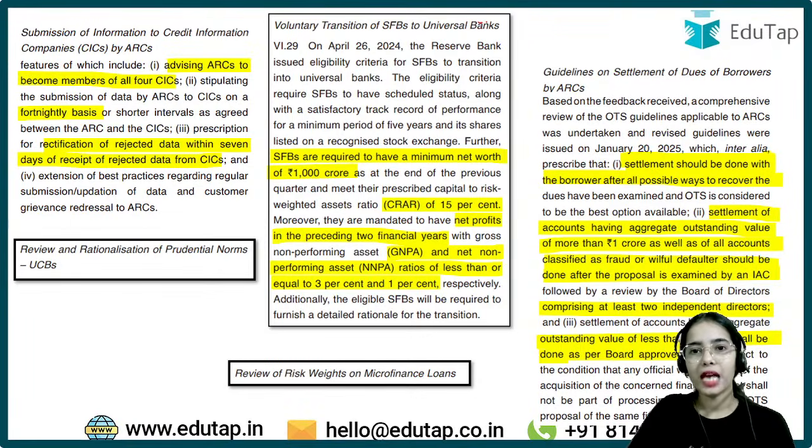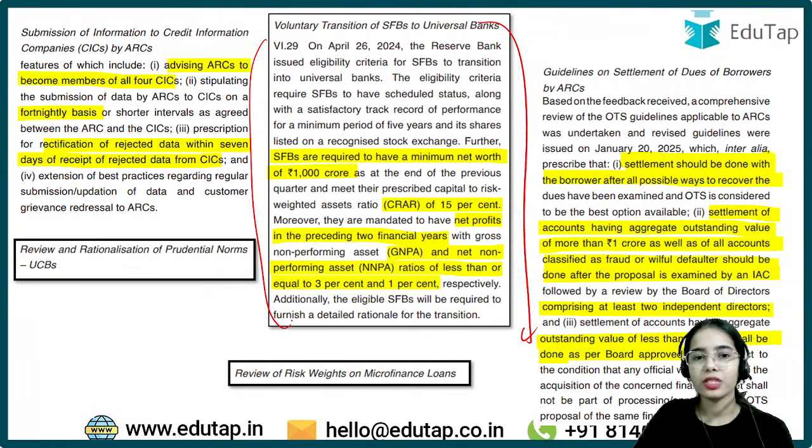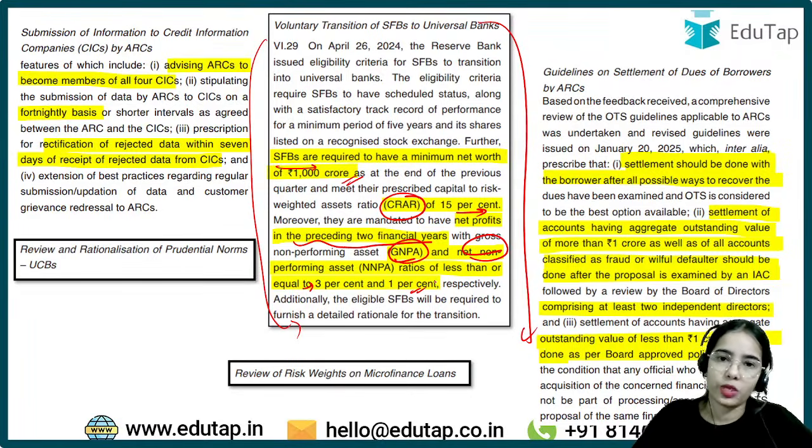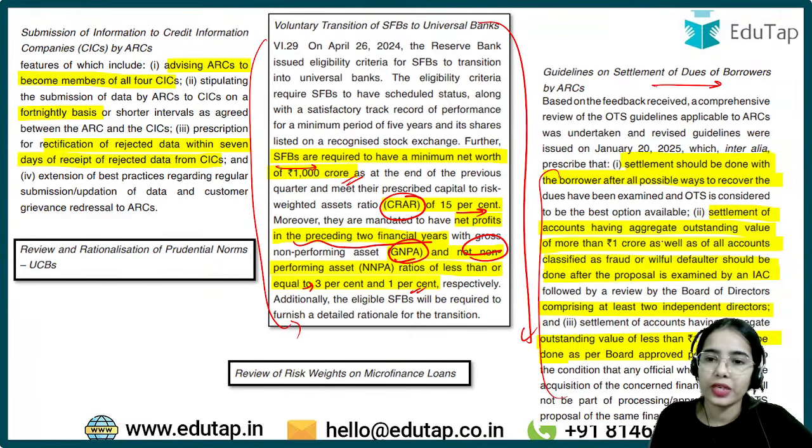Here in the annual report this was mentioned, and we have discussed this in the annual report session, that small finance banks are required to have a minimum net worth of 1000 crores. The CRAR requirement is 15%. Net profits in the preceding 2 financial years, and gross non-performing asset at less than or equal to 3% and net non-performing asset at less than or equal to 1%, as well as the guidelines on settlement of dues of borrowers. This you can also read, and it has been discussed in my comprehensive session of annual report.